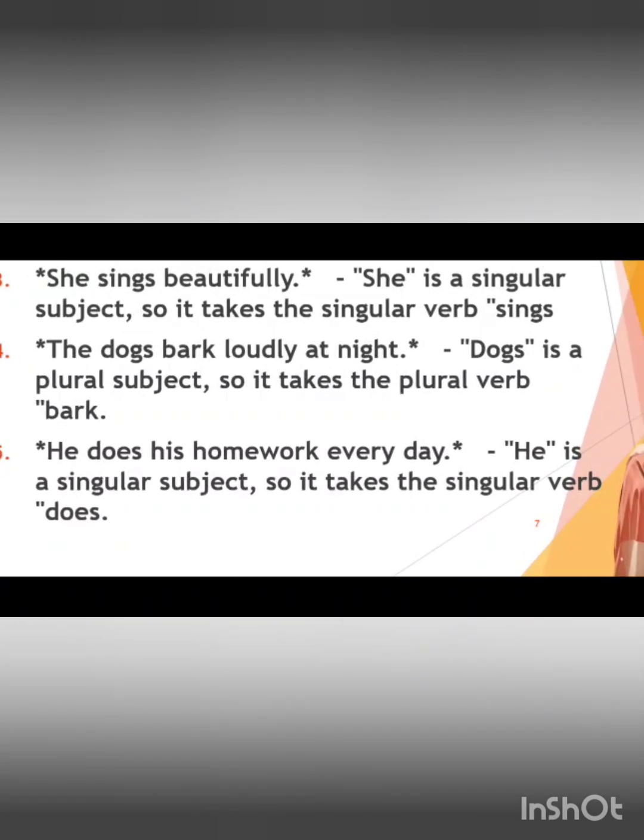He does his homework every day. He is the third person, after I and you. So, third person singular. For third person singular, we need to apply s. He is a singular subject, so it takes the singular verb does. So why are we applying es there? Because we are using the singular verb.